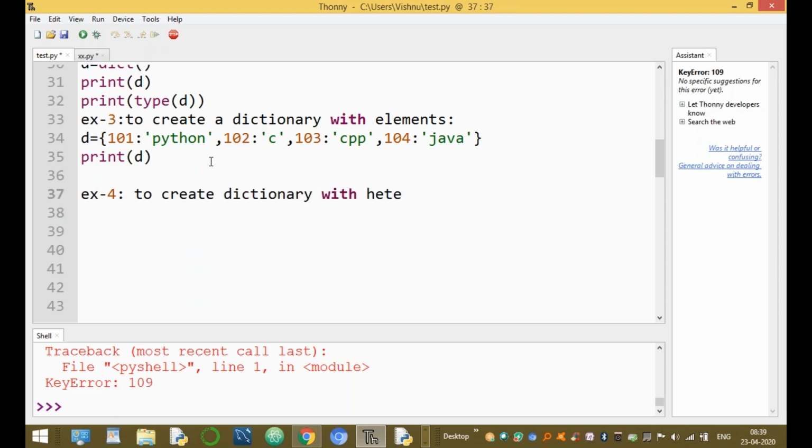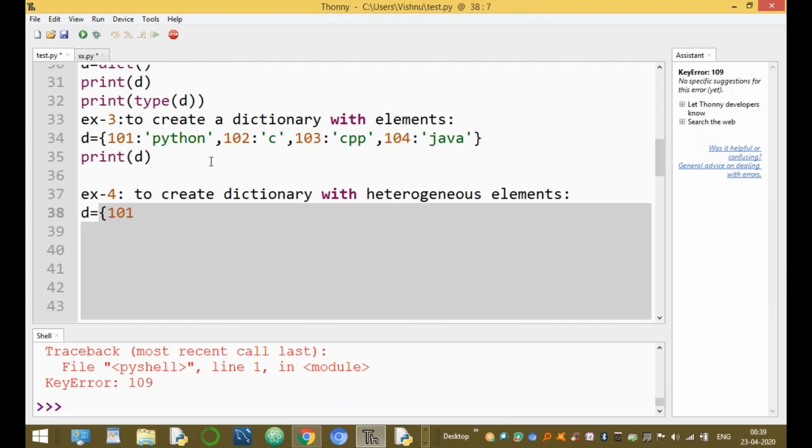The next one is to create a dictionary with heterogeneous elements. It is also possible. That means one key is an integer type, for example 101 is Python, and another key, Venkat, is assigned to C, and Ram is a key assigned to CPP. Is it possible? Yes, here comma and 104 is possible.